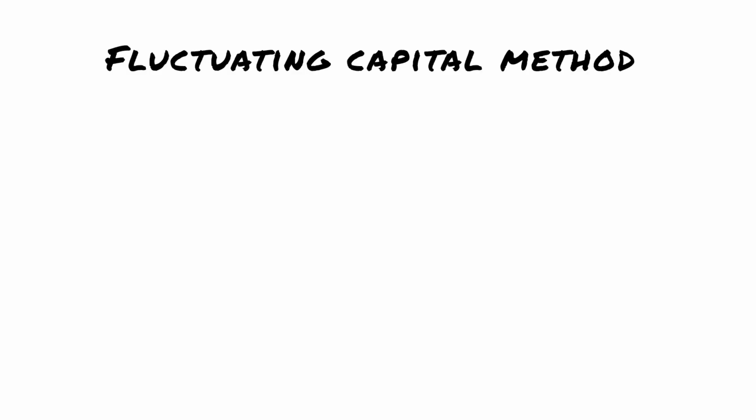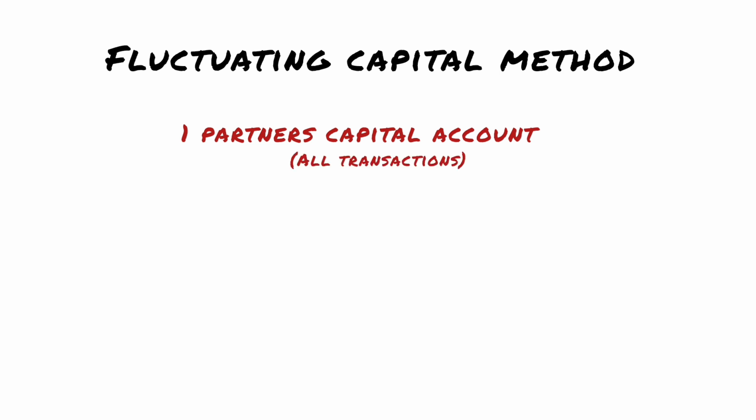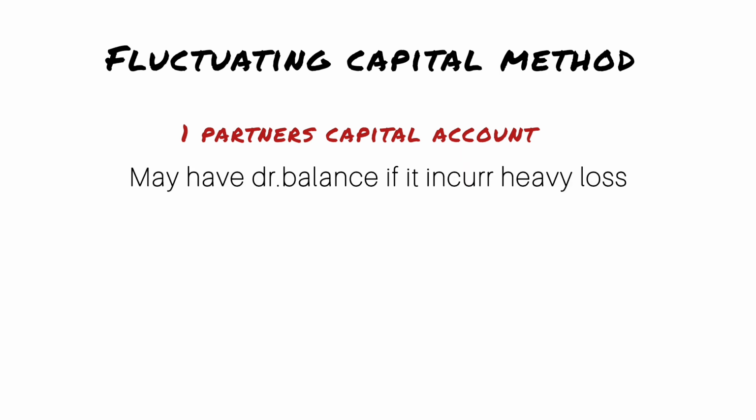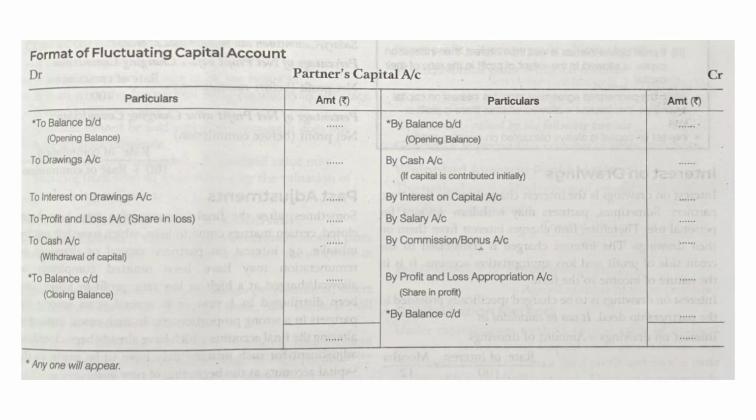Now we will see the fluctuating capital method. Under this method, only one account is made, that is partner's capital account of each partner. All transactions are recorded in the capital account. Generally, capital account has a credit balance, but in exceptional cases, it may have a debit balance due to heavy losses. So here is a format for fluctuating capital account, that is partner's capital account.